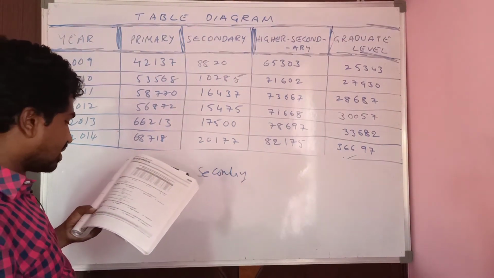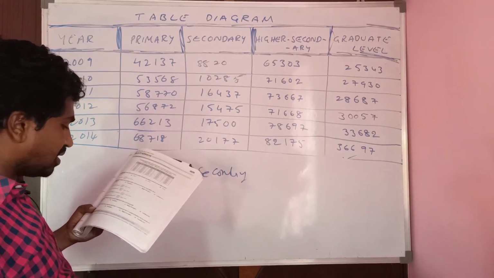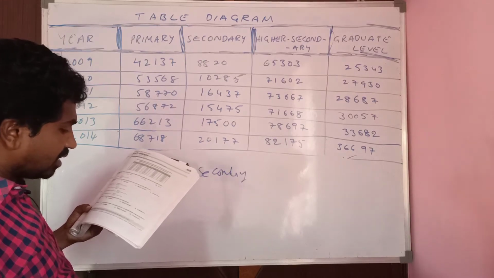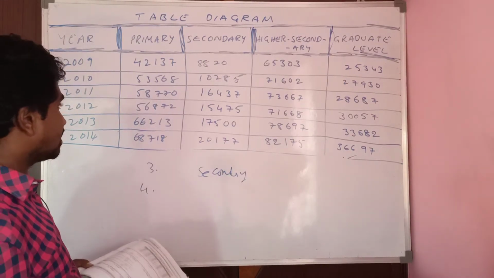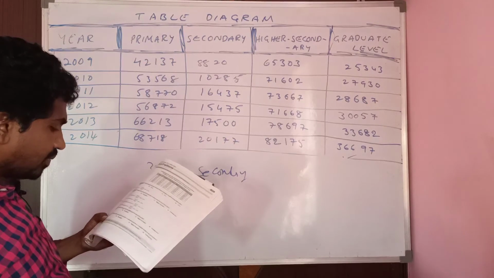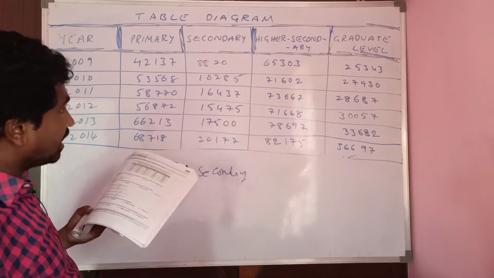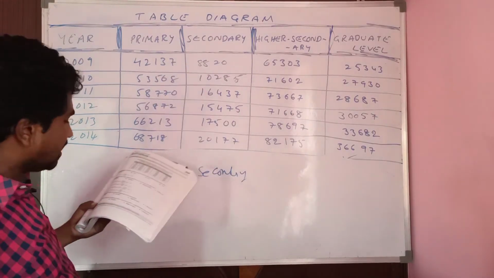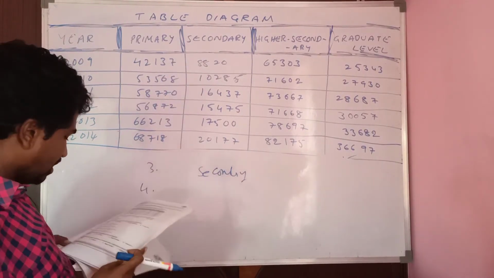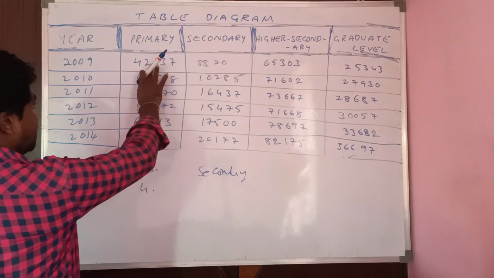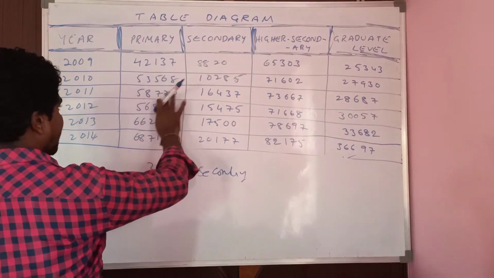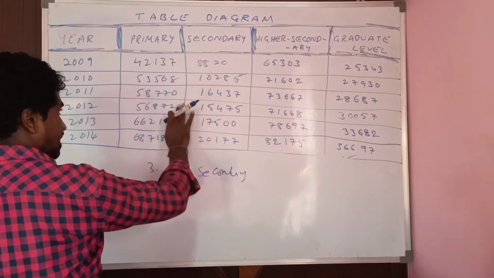Which of the categories had either a consistent growth or consistent decline in the period shown? He is asking consistent growth. Growth is nothing but increased, and also decline. Consistent decreased value he is asking. Observe here, this is 42,137, 53, 58. Up to here increased, later it is decreased.